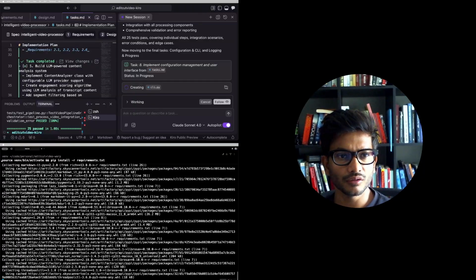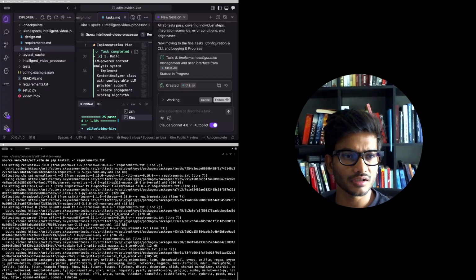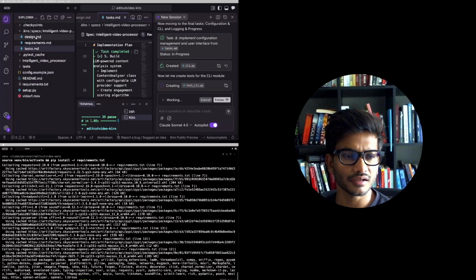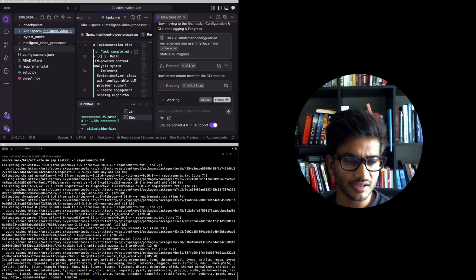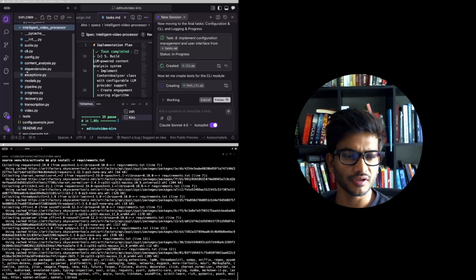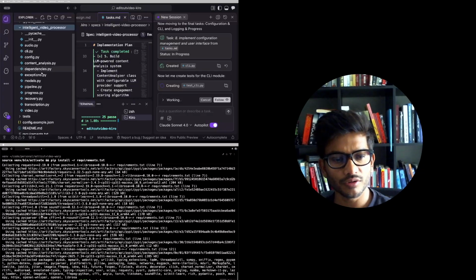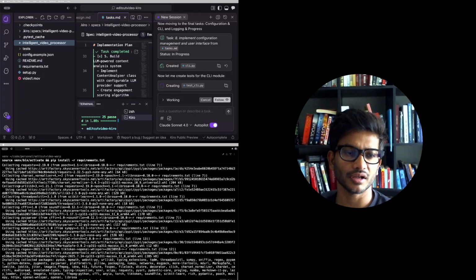We can take a look at the project structure for Kiro. So this is how it looks. Kiro creates a design, requirements and task file. Obviously, this is Kiro created. But then after that, there's a test folder as well. And this is probably the main module. So it does a bunch of things, and each one of them is in a different file, which is probably how it should be for a long running project.